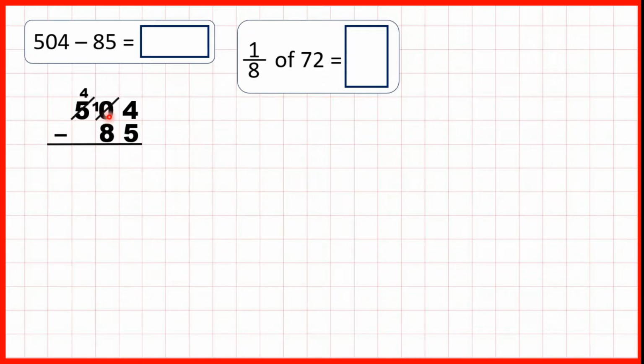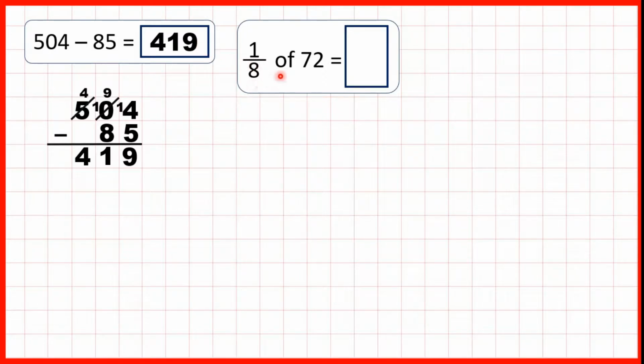Then we can exchange one of those tens for 10 ones, so we have 14 ones. 14 minus 5 is 9, 9 minus 8 is 1, 4 minus nothing is 4, so our answer is 419.